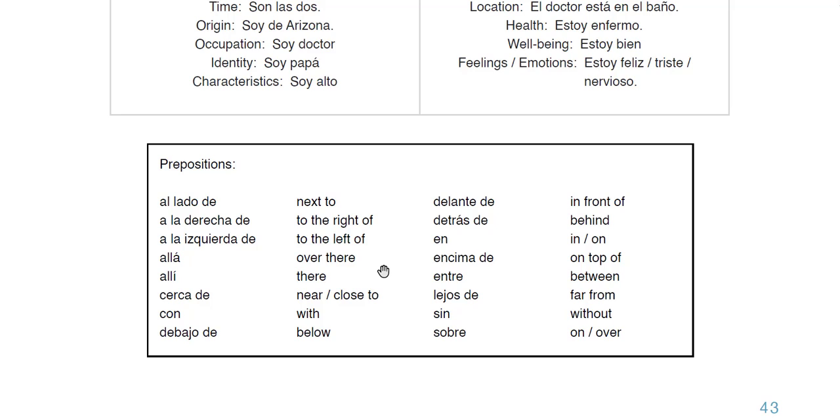A couple of examples with prepositions. ¿Dónde está él? Where is he? I could say, él está al lado de, next to, él está al lado de Carlos. He's next to Carlos. Or, ¿dónde está el libro? Where is the book? If I wanted to say the book is over there, I could say el libro está, because I'm saying is and I'm referring to location.